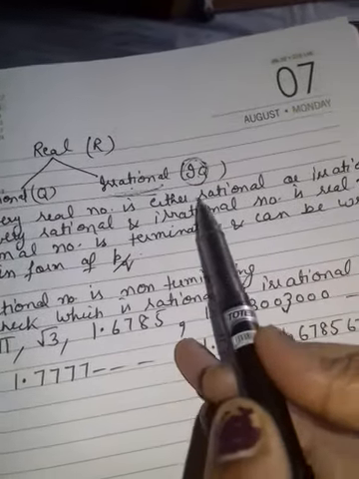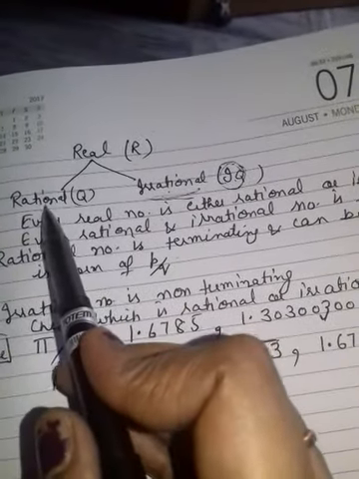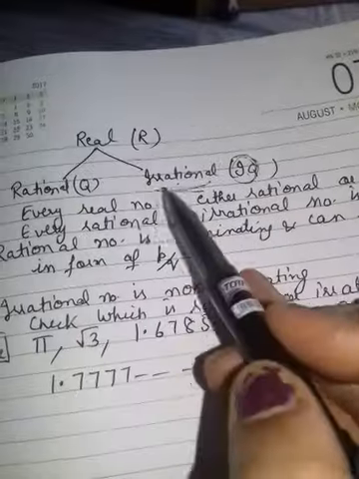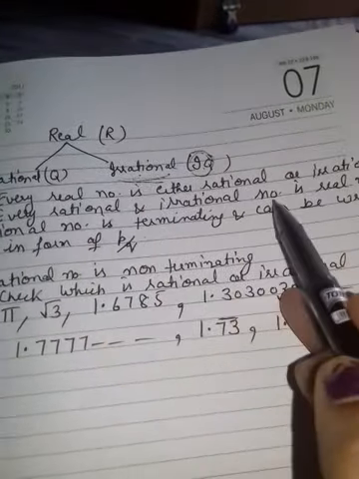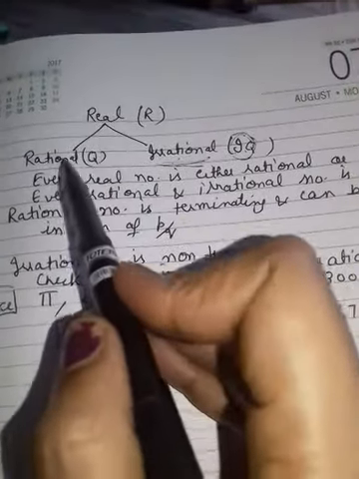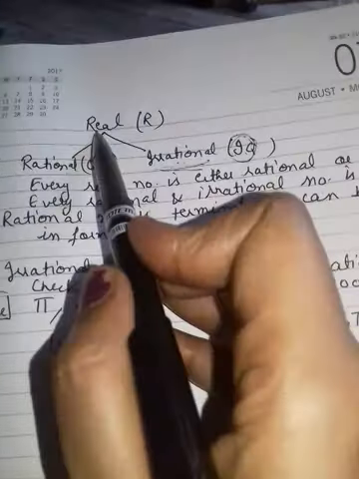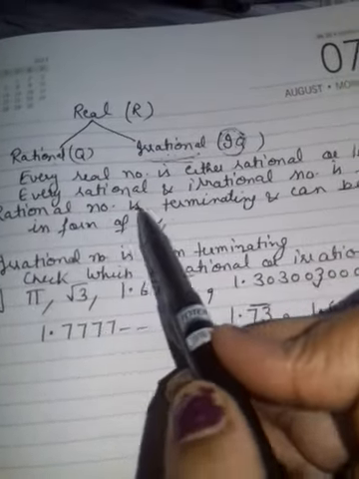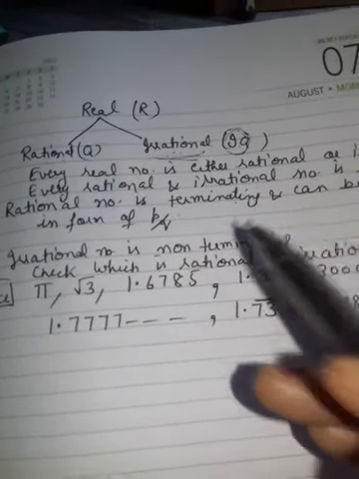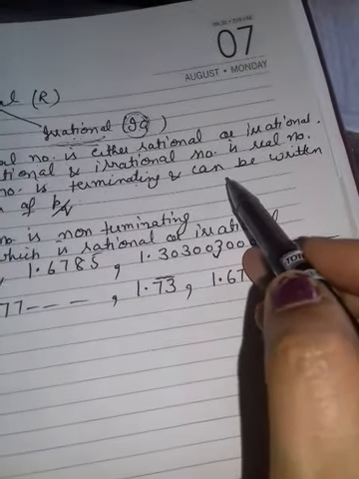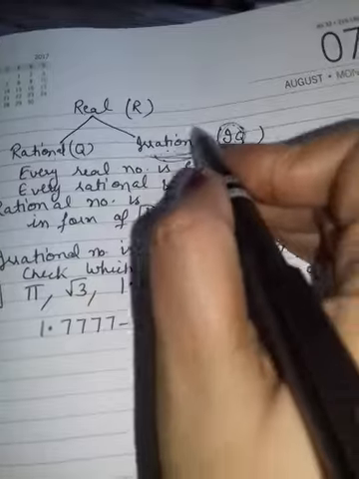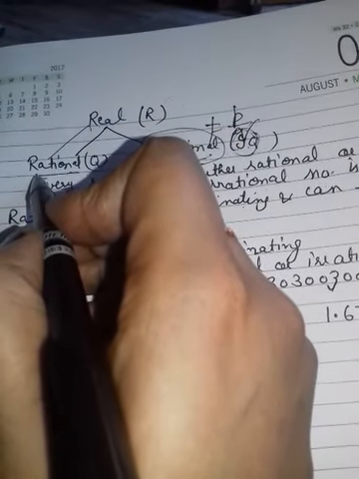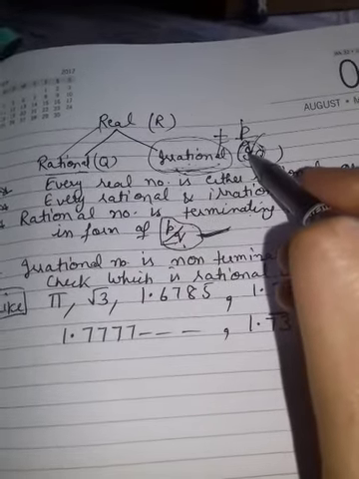Every real number is either rational or irrational, because rational comes from real and irrational also comes from real. Second, every rational and irrational number is a real number. Same here, if a number is rational or irrational, it is real, because they are its parts. Next, a rational number is terminating, meaning it will stop at some point, or it can be repeating also. A rational number can be written in the form P upon Q, but an irrational number cannot be written in the form P upon Q.